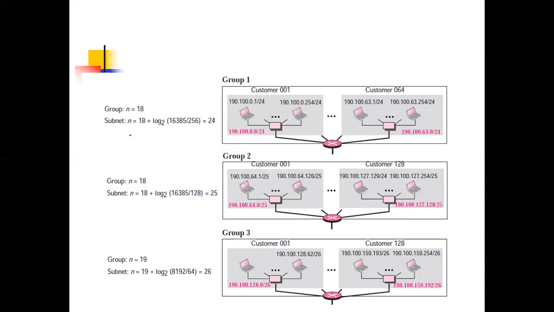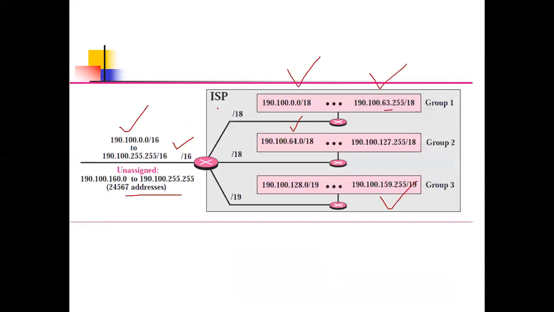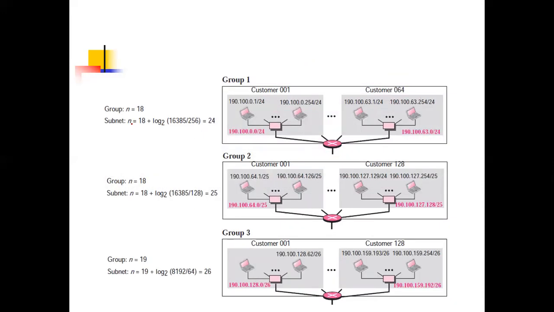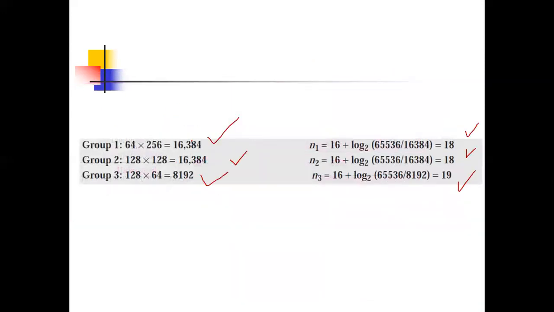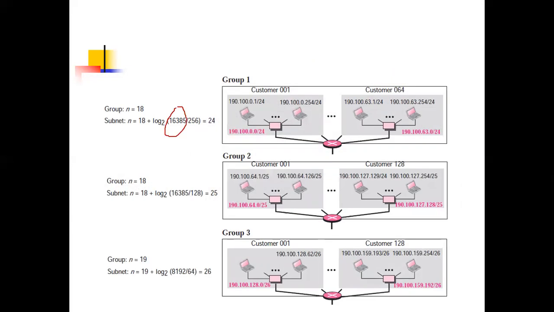So what is the subnet again? In the first case it is 18, plus log base 2. This was the given address 16385. Notice, it is misprinting, it is 16384. I have taken this from the book; there was some misprinting, so it will be 16384.